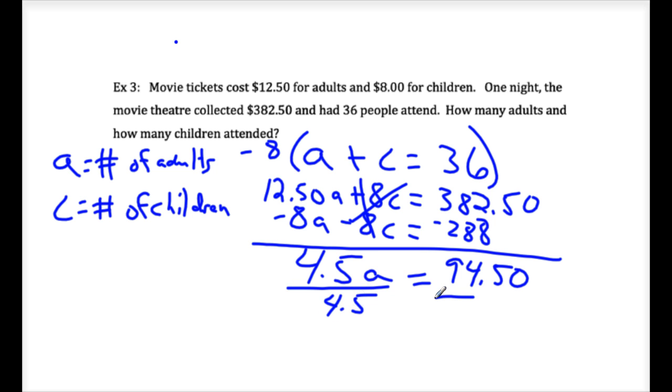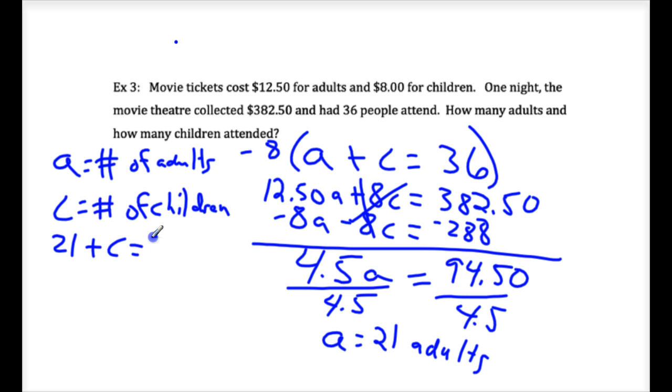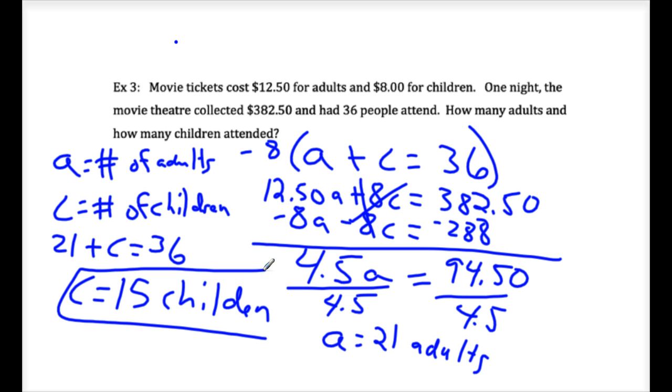Divide by 4.5. Do these problems have to work out evenly? It's 21. Can half of an adult show up to a movie? That'd be weird if it did. It's 21 adults. Since we know 36 people total, what would you add to 21 to make 36? 15. Thank you. So 15 children. It's not a big turnout. 21 adults.